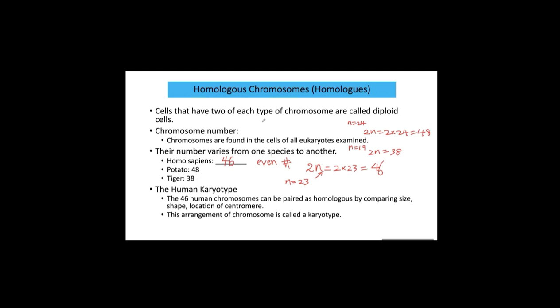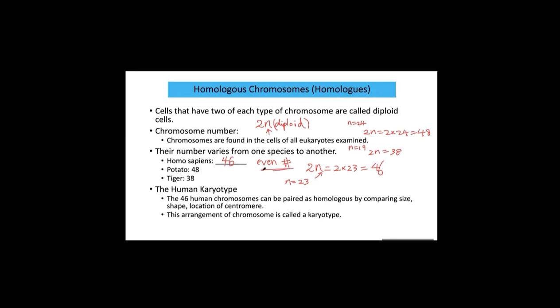So by using 2n, the scientific notation, we can express a variety of chromosome numbers across many different kinds of species. 2n is called diploid. This 2n is a scientific notation and represents diploid.